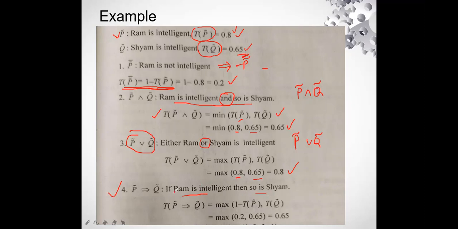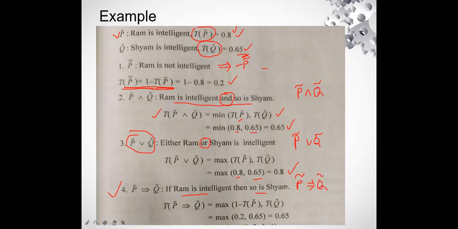That means if Ram is not intelligent, Sham is not necessarily intelligent; if Ram is intelligent, Sham is also intelligent. So wherever there is an if-then, you are going to use the implication sign. So this is P implies Q.